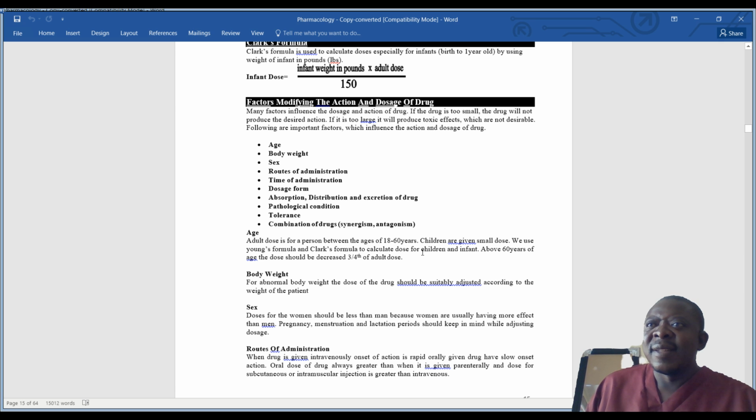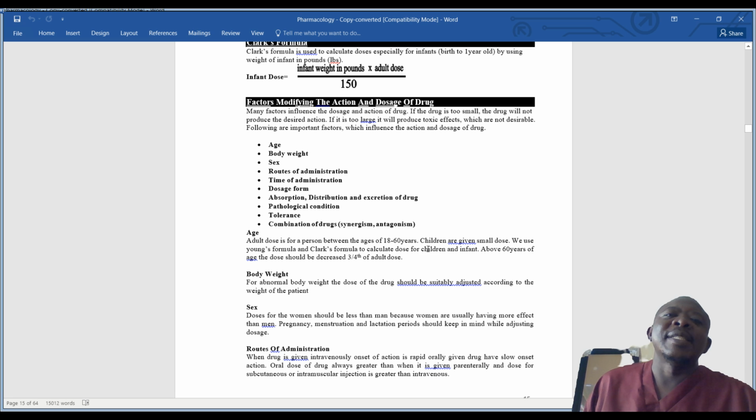When you look at the proportion of the body of an adult and that of a baby, there is a big difference. So some of the factors that may modify the action and dosage of the drug include age.